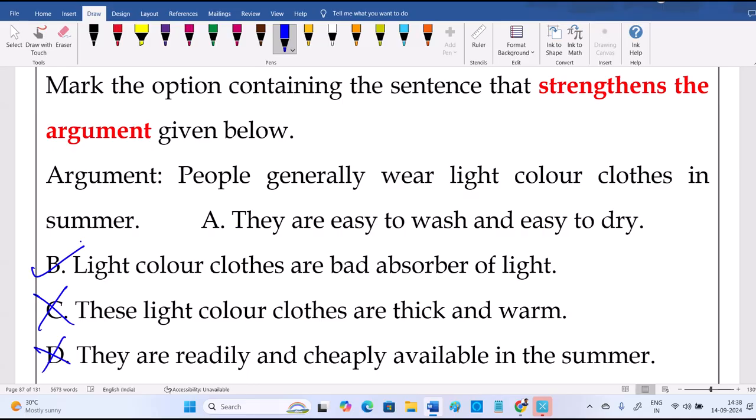They're bad observer of light. If a cloth is a good observer, then it will receive heat. Bad observer means it is reflecting heat, so light, so it will be a bit cool. So B is strengthening the given argument, right?